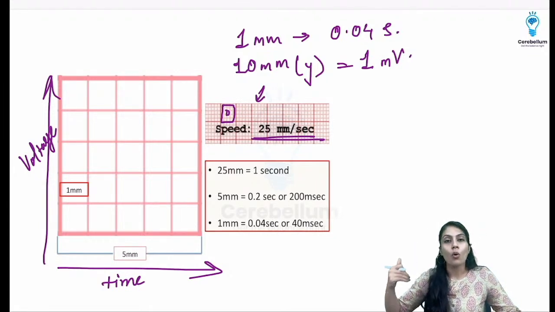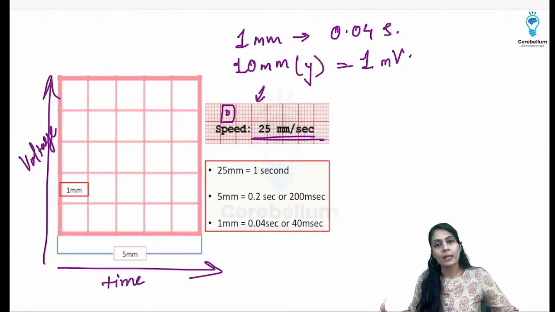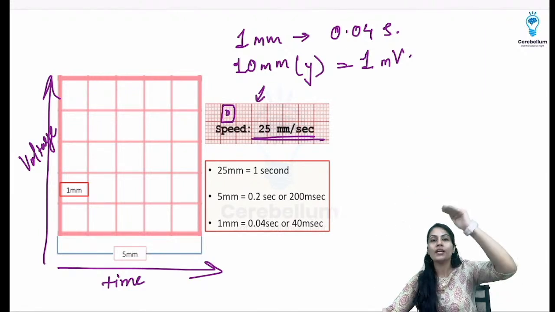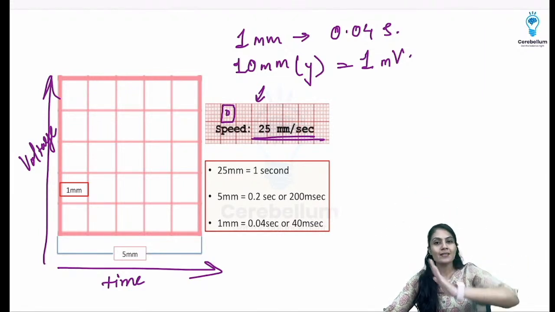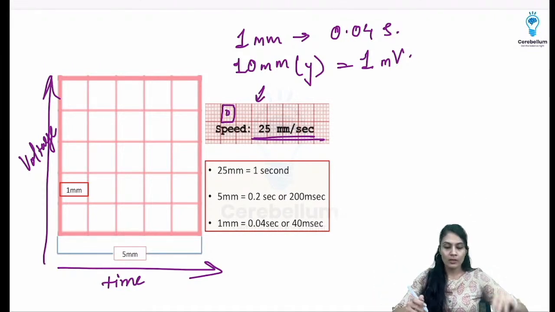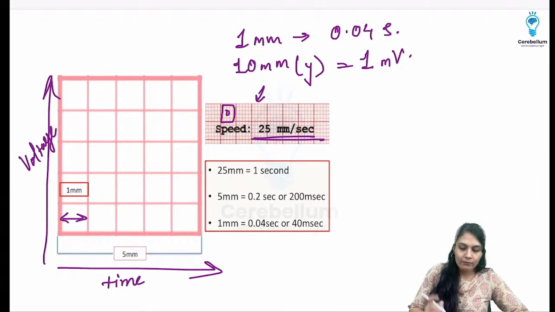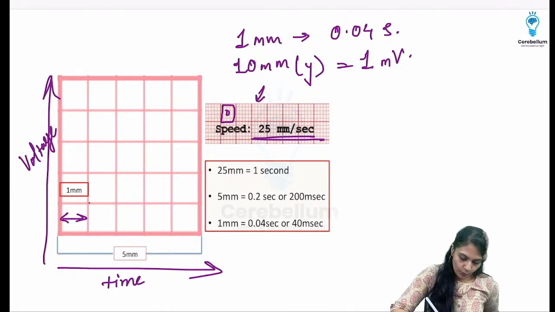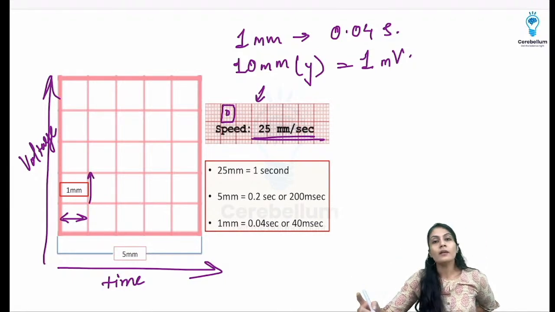Okay, and for all the wave durations, all the other things, the speed is going to be very, very important. And when we have to calculate the potential difference, then the voltage is going to be important. So x-axis, y-axis, time, voltage. One small box is going to be 1 mm, which will be equal to 0.04 seconds, and this will be 0.1 mV, that is millivolt, right?